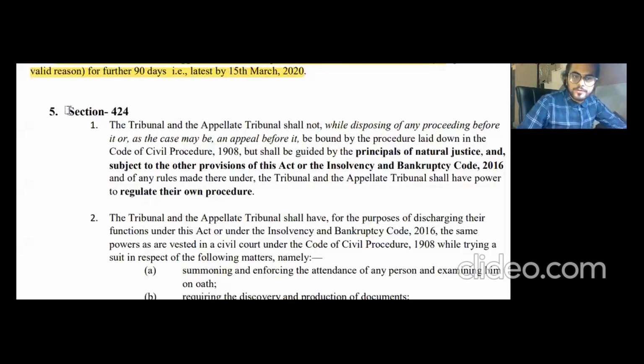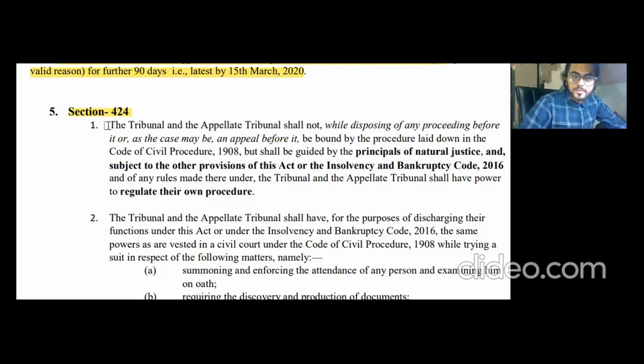So yes, section 424, which talks about the powers of the tribunal. It basically says that there are particular powers, like summoning and enforcing attendance and all, which are always there in all your subjects. This is there in your DT provisions, in your IDT provisions and your law provisions. Even in the Prevention of Money Laundering Act and the SARFAESI Act, there will always be these types of provisions. I hope you have already learned these 3 to 4 provisions. I'll give you a common list of these that you can always refer to in your other chapters as well. All right, section 424 is all about that.